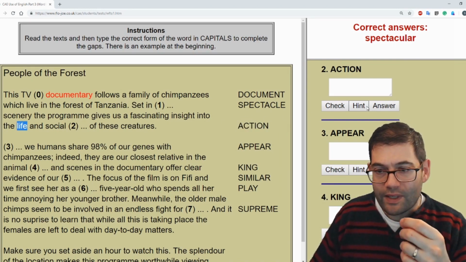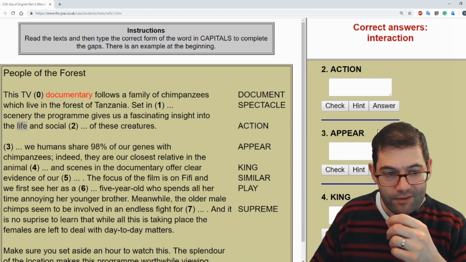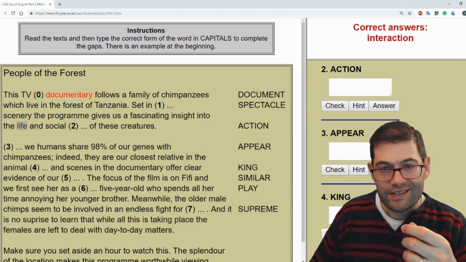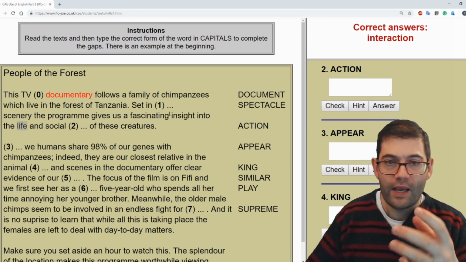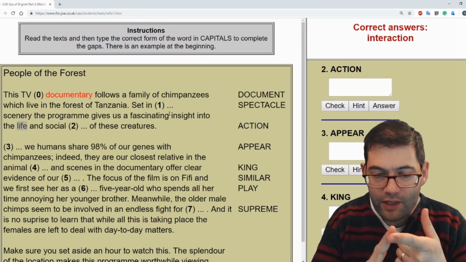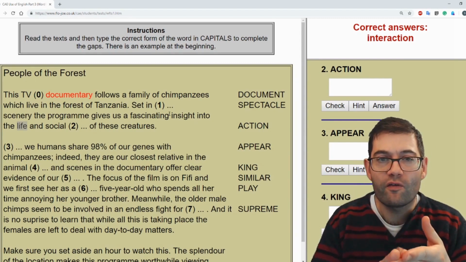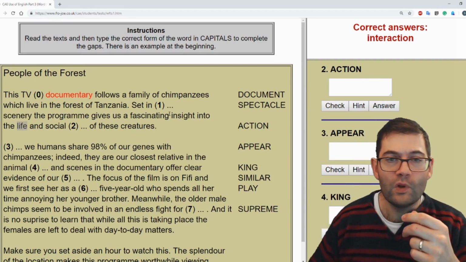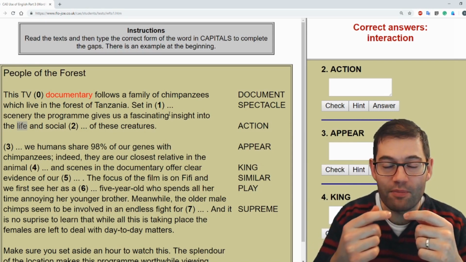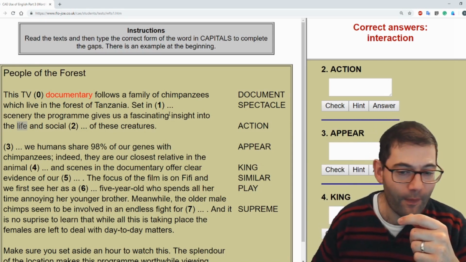So the noun that we need here is interaction. So the life and social interaction of these creatures. And if you're not familiar with interaction, then this is a good time to make you familiar with the verb to interact. Get my pronunciation right. Interact.